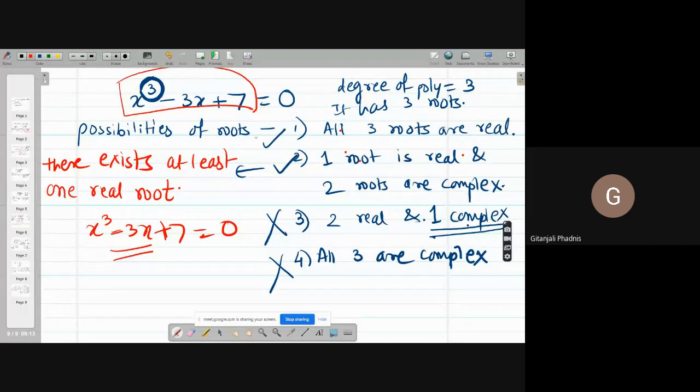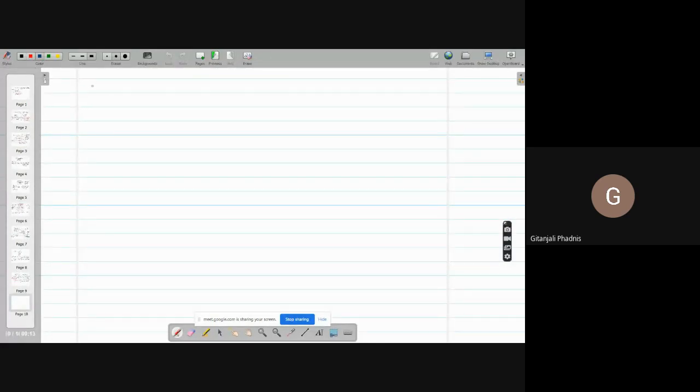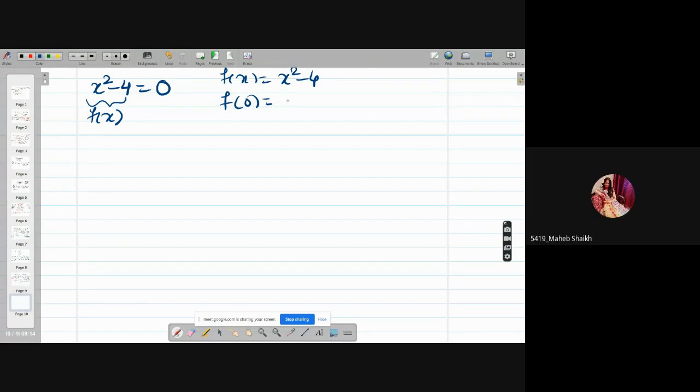Now, graphically, what do you mean by the root? Let us see that. I am considering again the simple polynomial x square minus 4 equal to 0, and let us call this my f(x). So f(x) is equal to x square minus 4. What is f(0)? Minus 4. f(1)?